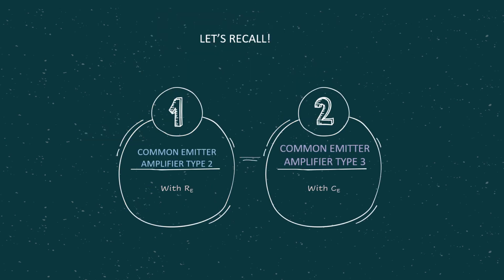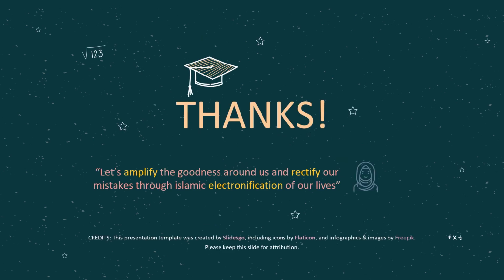So basically in this video we have covered two types, which are type 2 and type 3. So altogether we already covered all the three types related to common emitter amplifier. So I think that's all for this video.